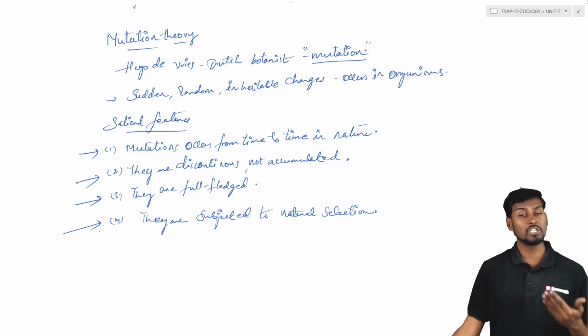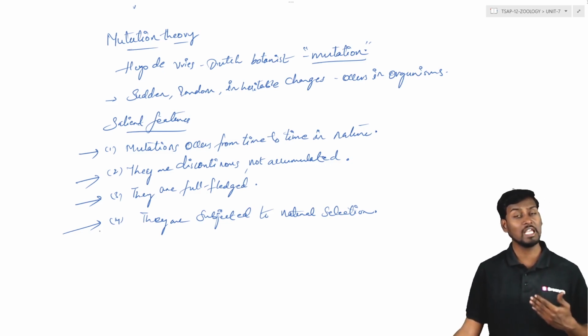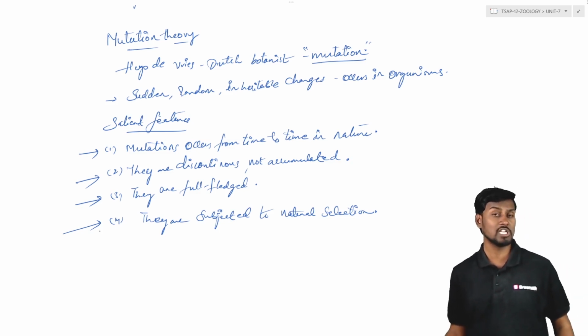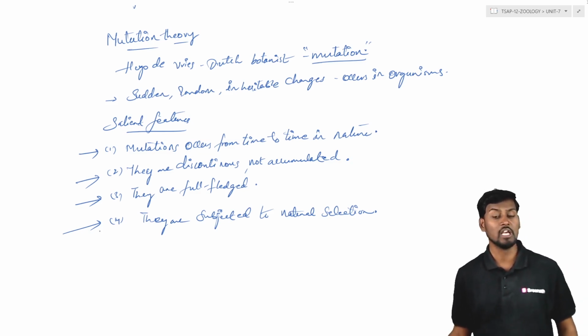So mutation theory is the one where we are seeing a sudden change in the sequence of the DNA by means of external or internal factors, or unknown factors, which are able to pass on from one generation to another generation. So these can occur from time to time. They are also subjected to natural selection because the outcome of this mutation is a certain kind of phenotype.